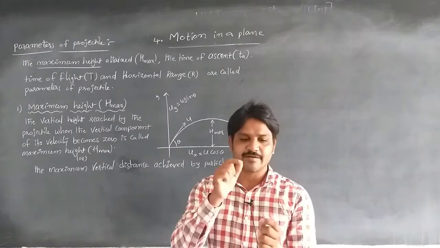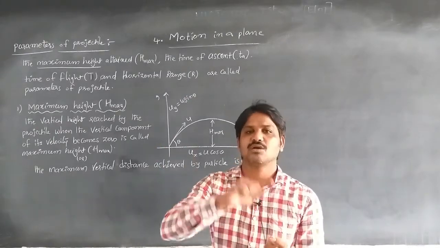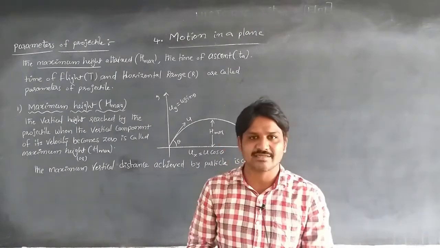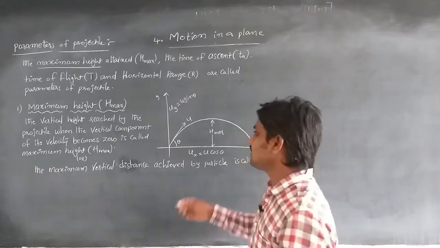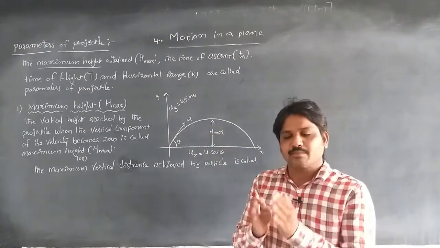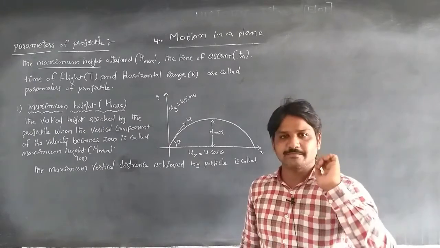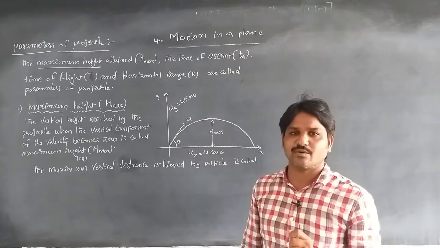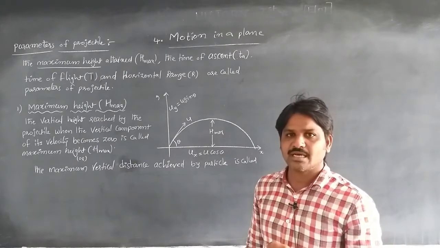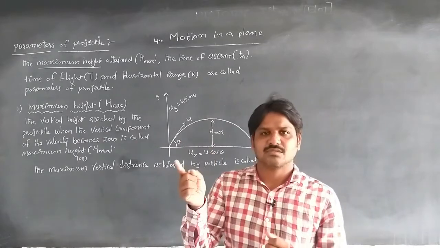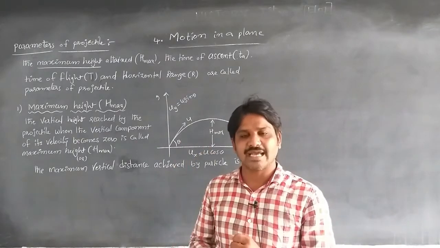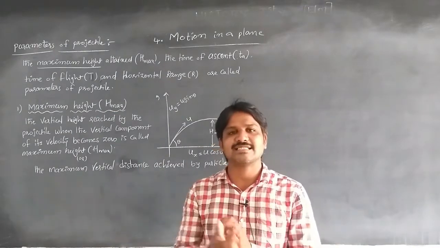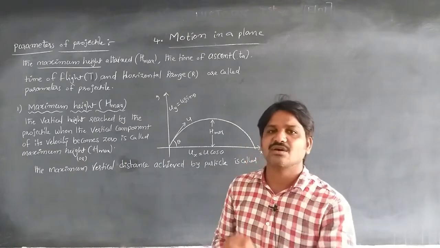Here, the body is traveling from one point to another in two-dimensional motion, making an angle theta with the horizontal, which means the body is traveling between the x and y axes in the coordinate system. Then the values we can take are the maximum height reached by the body, the time taken to reach the maximum height in projectile motion, and the total time of motion in the air, which is called the time of flight. The horizontal distance travelled by a particle is called its range.